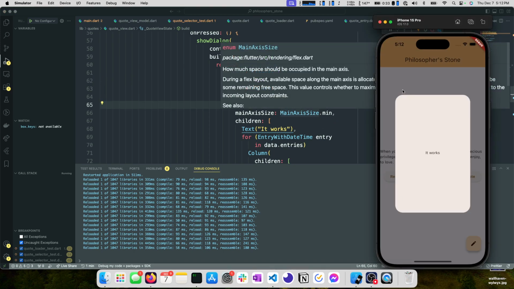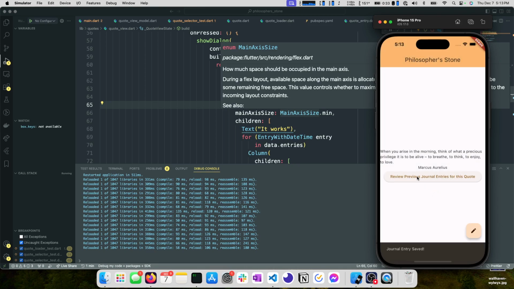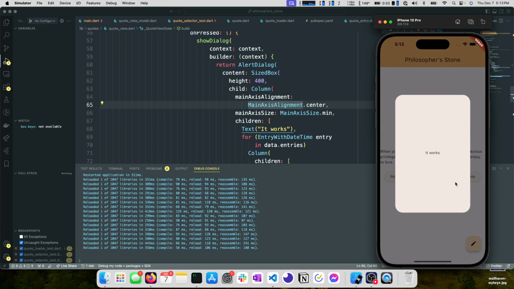So now that we're here, we should probably go ahead and add a quote, or add our thoughts on a quote. This is really nice. We're going to add that. We'll hit submit. Now if we hit this, wait, shouldn't we see our quote here? It would make sense, right?